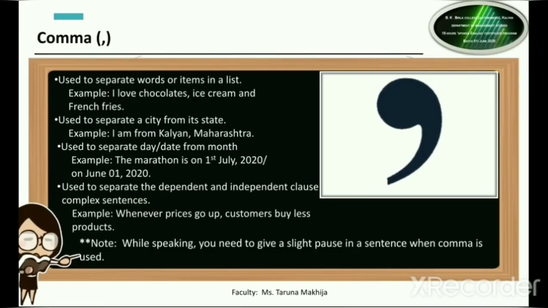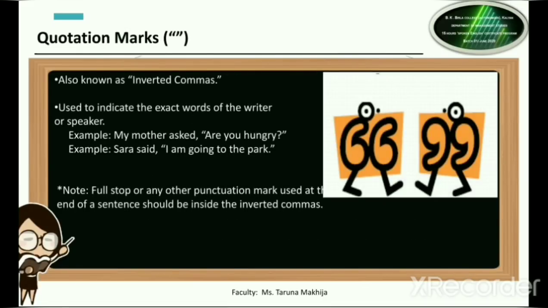Moving ahead, the next punctuation mark which we are going to study is quotation marks. Now the quotation marks are also known as inverted commas. When do we use them? Now quotation marks are used to indicate the exact words of the writer or the speaker. Example for this is, my mother asked, "Are you hungry?"